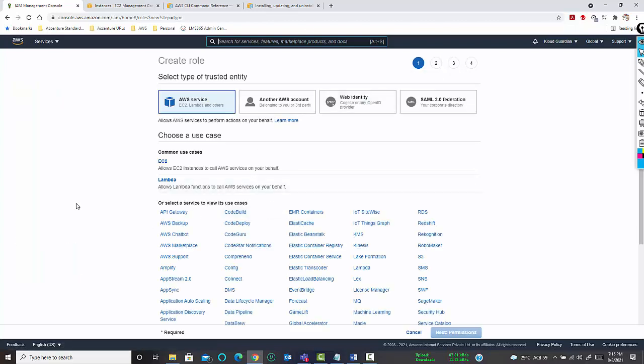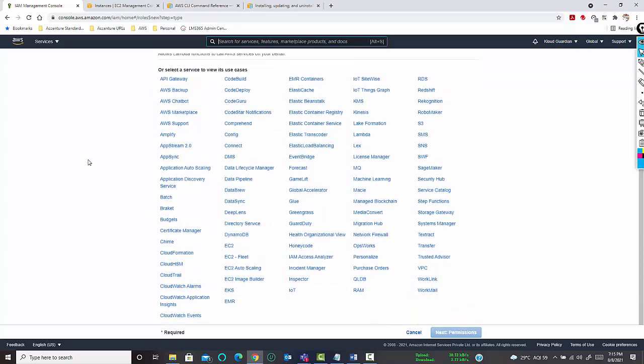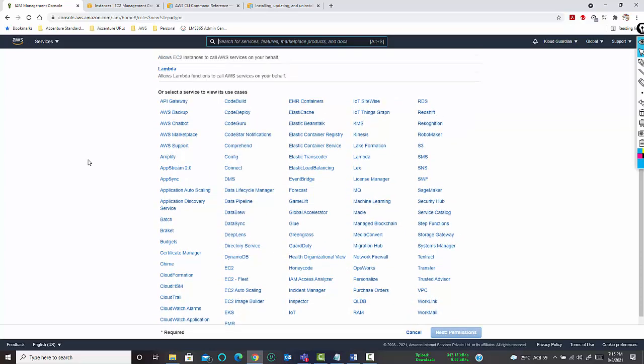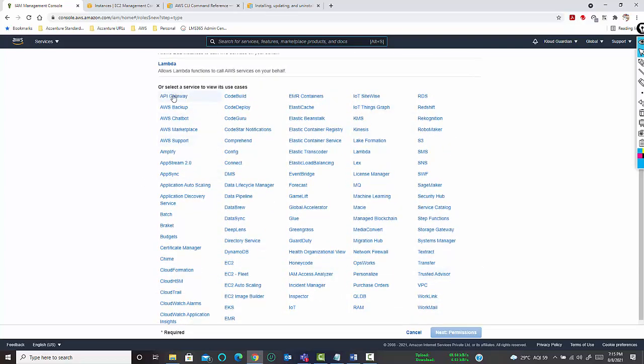Now, as I already told you, policies are permissions given to users, and roles are permissions given to resources and instances. Can you see, you can see all the 185 services which AWS is currently working with. You have the API gateway, backup, chatbot, DynamoDB, EC2, GuardDuty, EMR containers, everything is there.